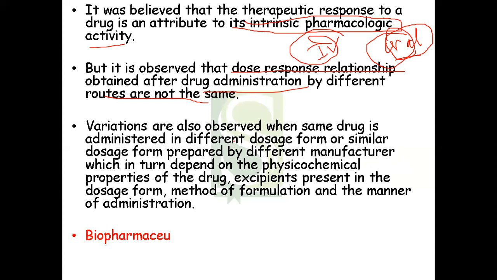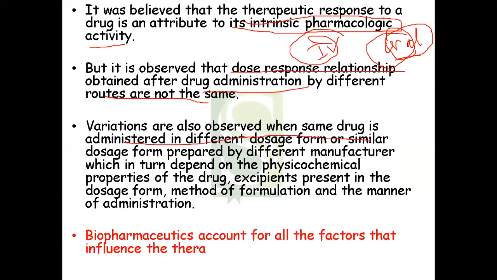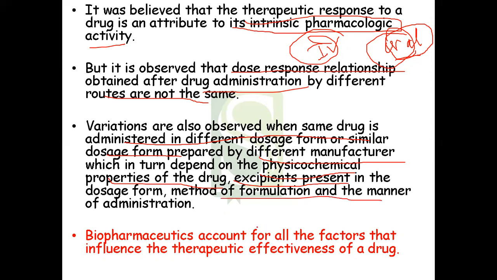Variations are also observed when the same drug is administered in different dosage forms, like I told you, or a similar dosage form prepared by different manufacturers. And this in turn depends on the physicochemical property of the drug, the excipients which are used by each manufacturer in that dosage form, what method of formulation was adopted, and what is the manner of drug administration. So these are the factors which are going to affect the dose response relationship.